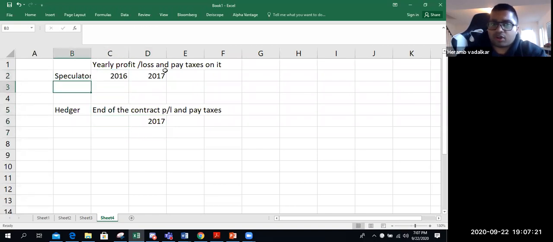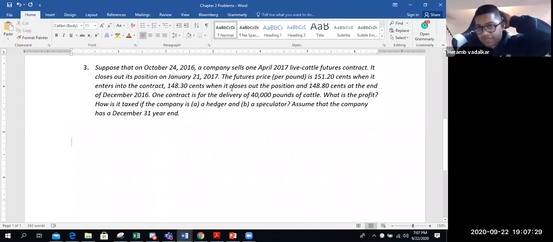So how much profit or loss does the company make in 2016? So let's see. The company has sold a contract, so it is short. Whenever you are short in any contract, if prices go down, you make money. If prices go up, you lose money. So you went into this contract at 151.20, and when the year ended in December, it was 148.80. So it went down from 151.20 to 148.80.